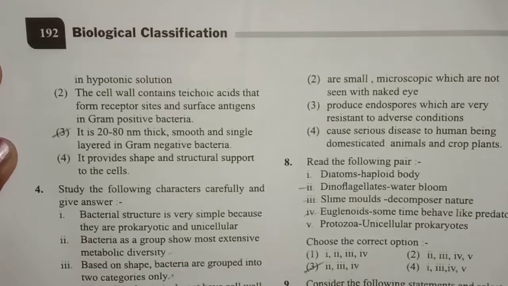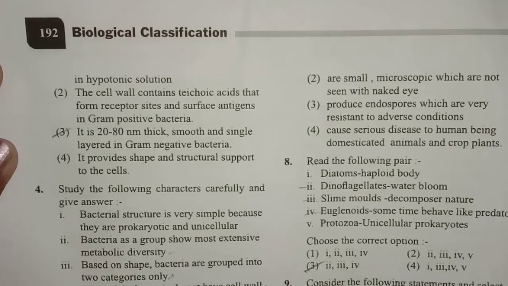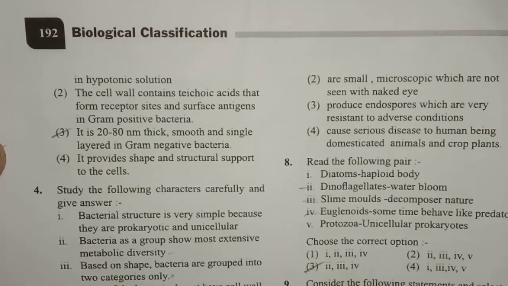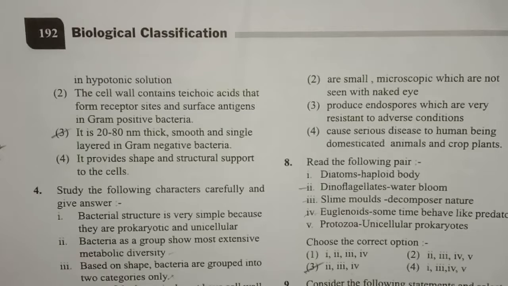Yes, the cell wall present in bacteria mainly prevents bursting of the cell when it is in hypotonic solution. And the second option: the cell wall contains teichoic acids that form receptor sites and surface antigens in gram-positive bacteria. Yes, correct. And the third one: it is 20 to 80 nanometer thick, smooth and single layered in gram-negative bacteria.